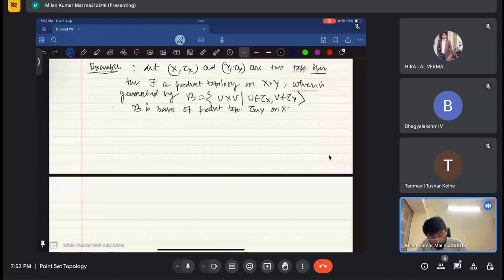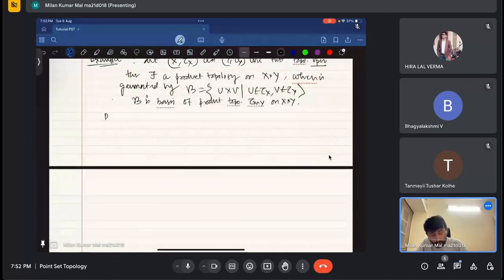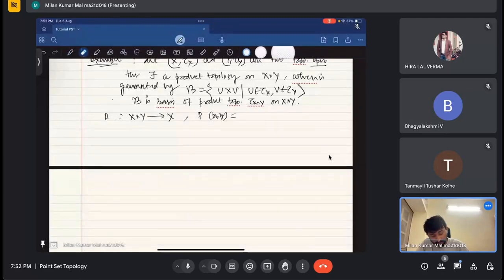Now I will define a map, p of X, from X cross Y to X. This map is always defined. How? p of X of (x, y) is equal to x.